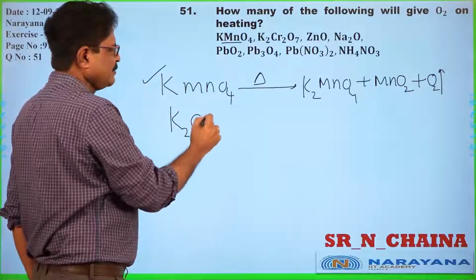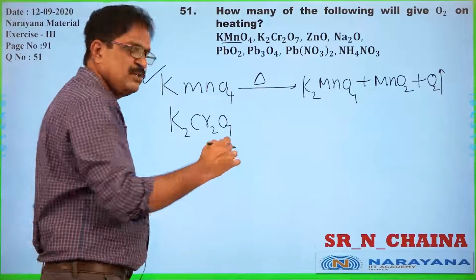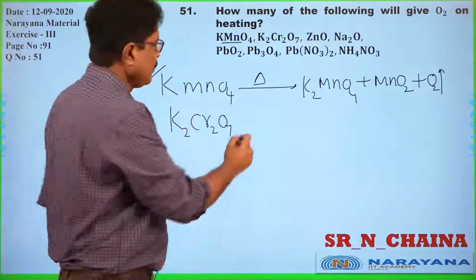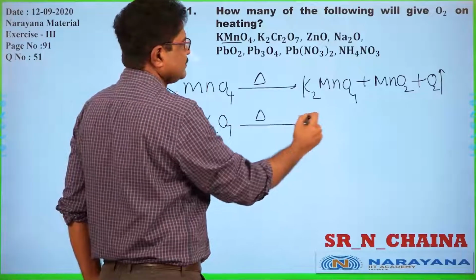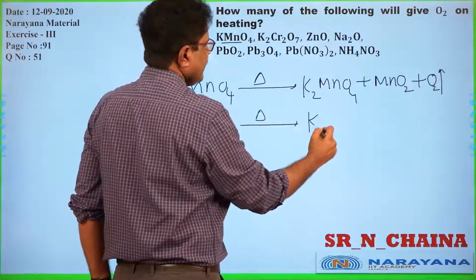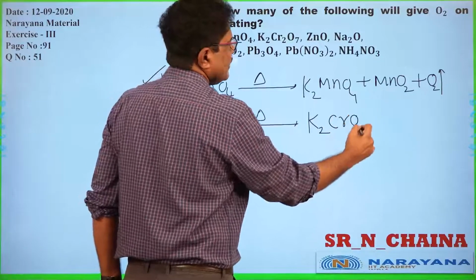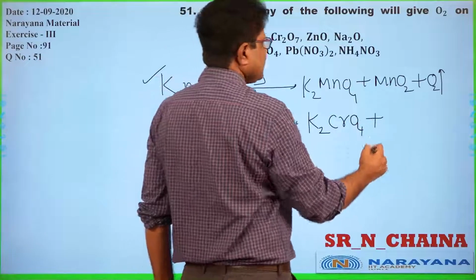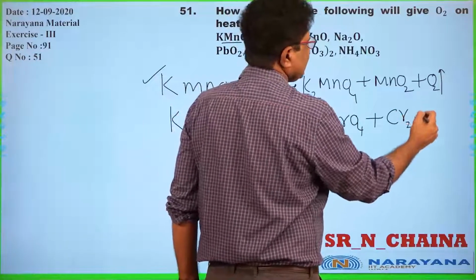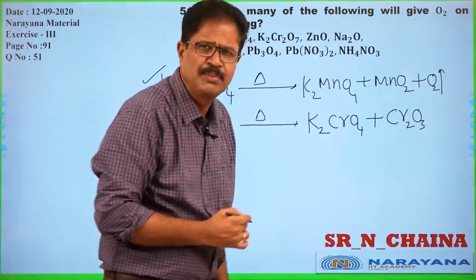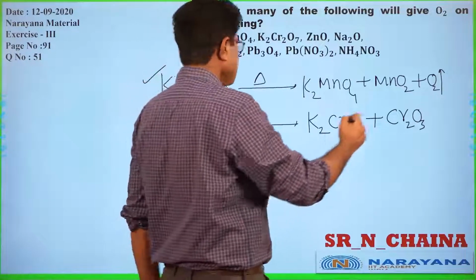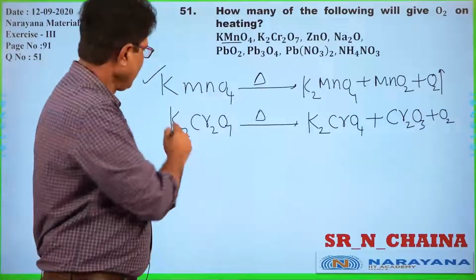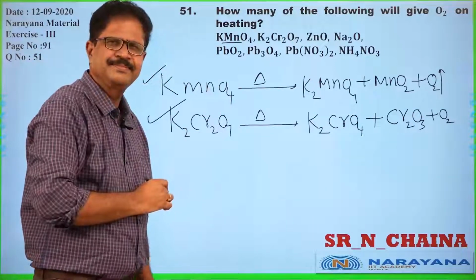K2Cr2O7, potassium dichromate. Actually, these two are stable substances, no doubt at all. But on thermal decomposition, it gives K2CrO4, potassium chromate, as well as Cr2O3, one of the stable oxides of chromium, and also oxygen. Well, oxygen is liberated.